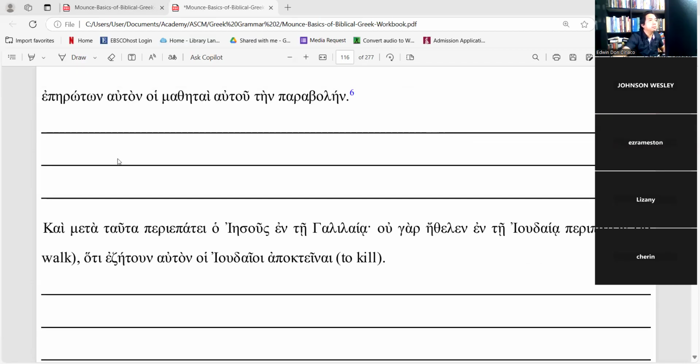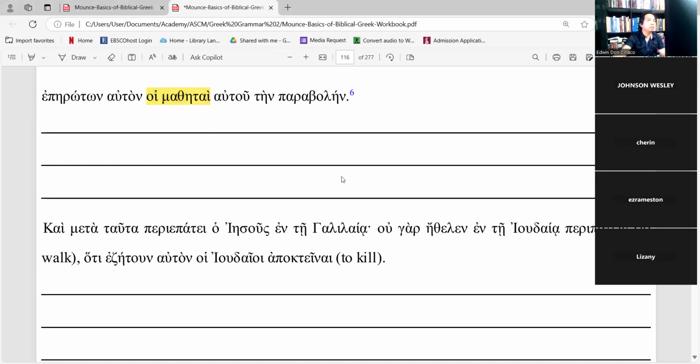Eperoton auton oi mathetai auto peri tes parabolen. Okay, the verb is eperoton.